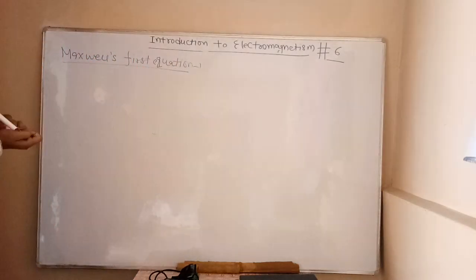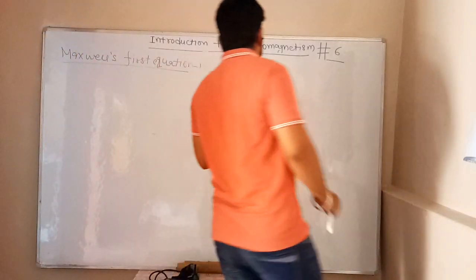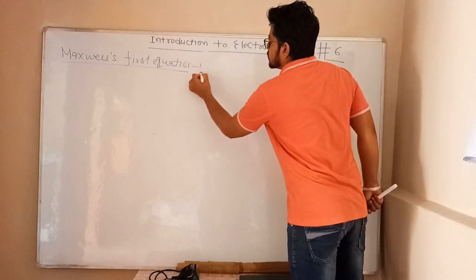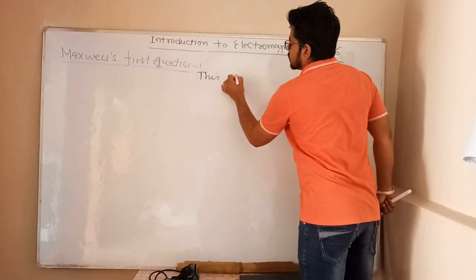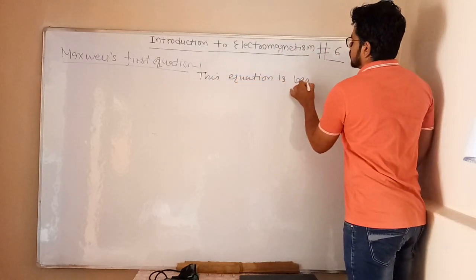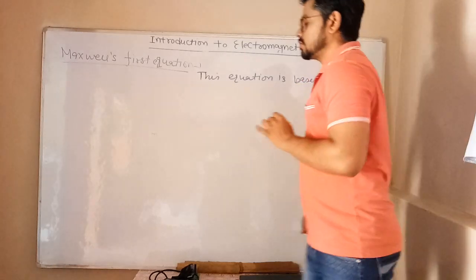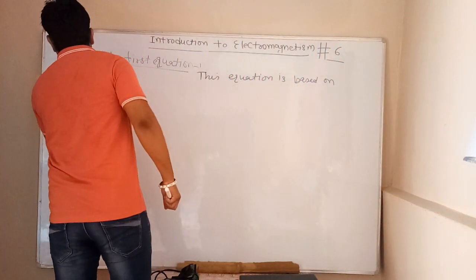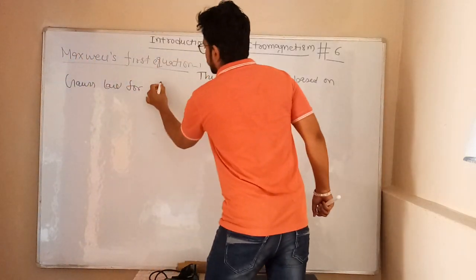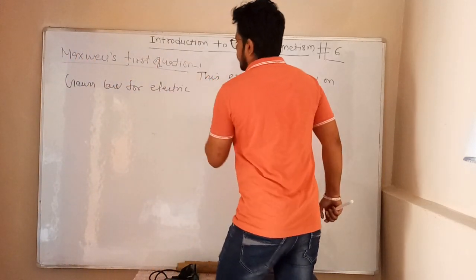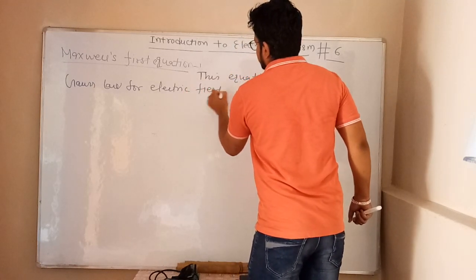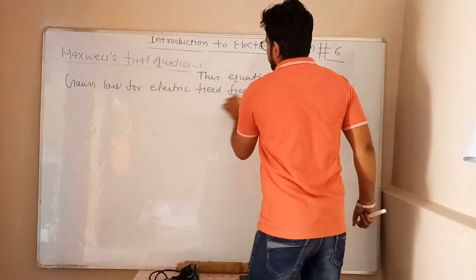Earlier I said about this, this equation is based on Gauss law for electric field, and you know very well what Gauss law for electric field is. What is Gauss law for electric field?